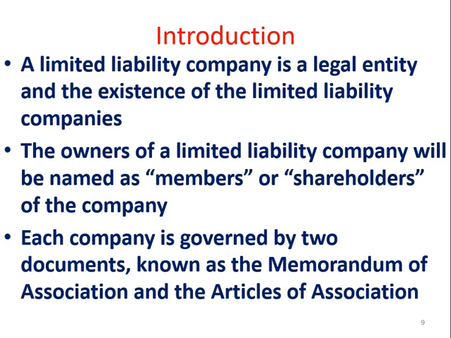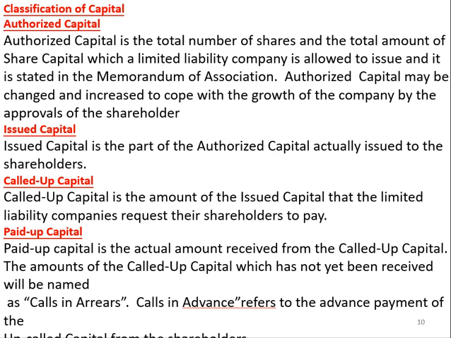Now, a limited liability company is a legal entity. The owners are called the shareholders, and each company is governed by two documents known as the memorandum and articles of association. These are again some basics which I am telling you. I have already told you, or you can go through, these kinds of capital: the authorized capital, the issued capital, the called up capital, and the paid up capital.